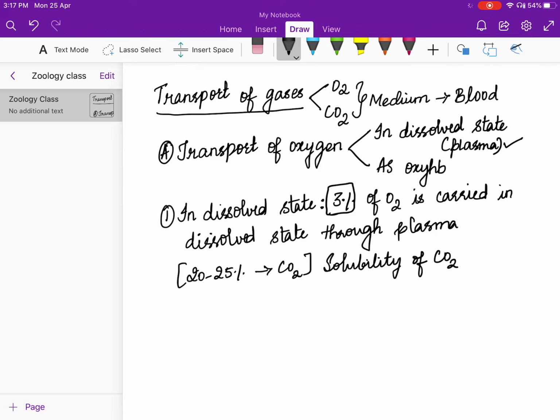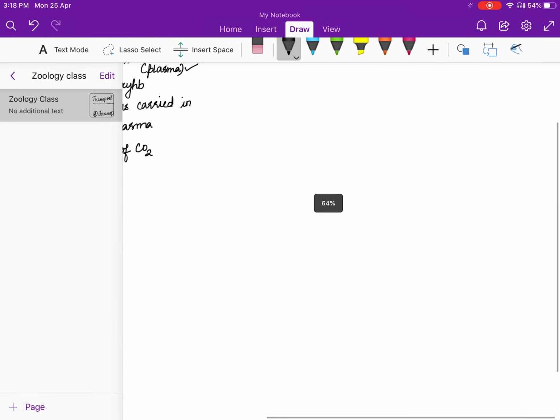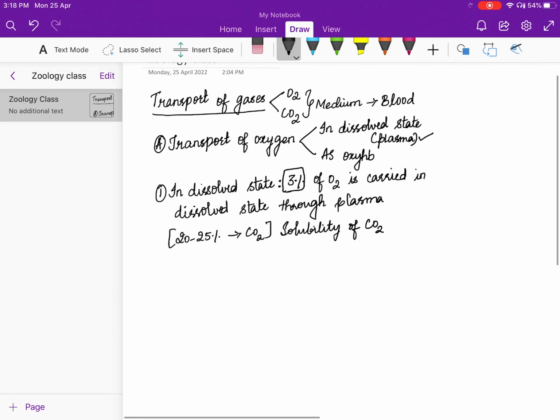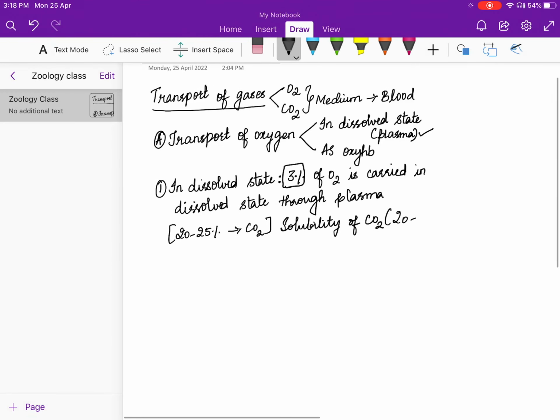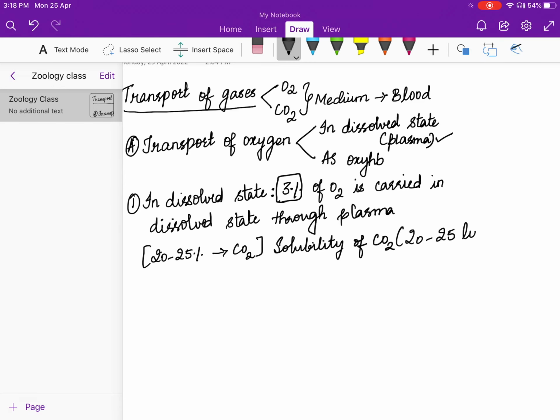If in case you are unable to understand, do remember why such a small percentage of oxygen is in dissolved state and why such a high percentage of carbon dioxide is, because the solubility of carbon dioxide is around 20 to 25 times higher when compared to that of oxygen. So that is the reason. Now this is how the first one, 3% of oxygen, is carried in dissolved state through plasma.